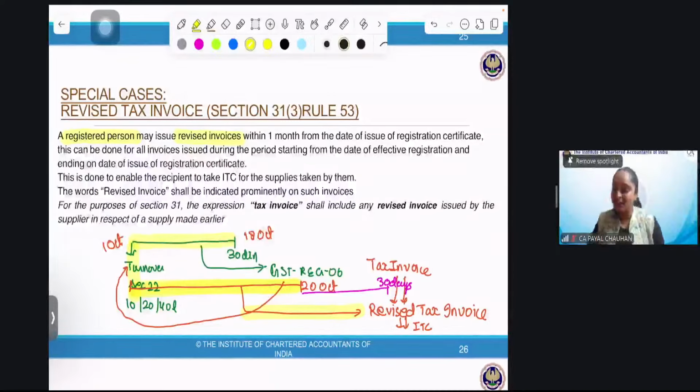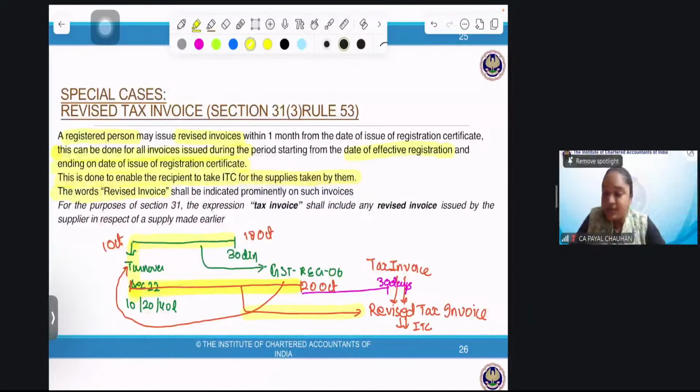Okay, we'll continue. Then we have this: it can be done for all the invoices issued in a period starting from the date of effective registration. Our case is from 1st October and ending on the date of issue of registration certificate, and the end date is 20th October when we got the registration certificate. This is done to enable the recipient to take ITC for the supply taken by them. Why do we do this? So that the recipient can take the ITC.